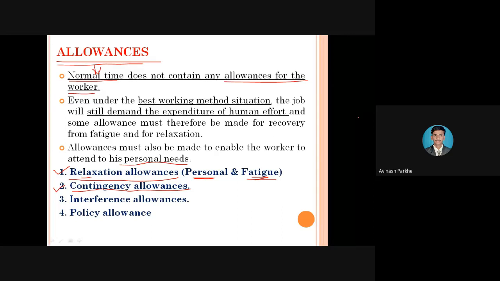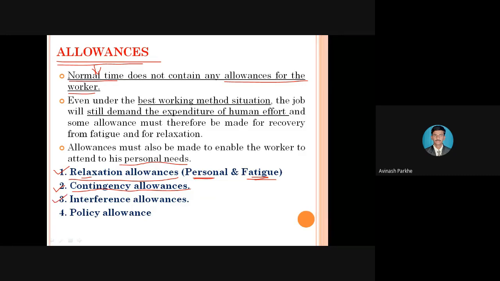In that extra 30 minutes, you can drink water, change the coolant of the machine, change the oil, or change the tool if it is broken. Those are the activities we perform in that 30 minutes. So in 1 hour and 30 minutes, you perform the operations only; that is your normal time, and the remaining 30 minutes are assigned as different allowances. Therefore, changing the tool, changing the coolant, and replacing important components will be considered under the contingency allowance. Then the third one is called the interference allowance.